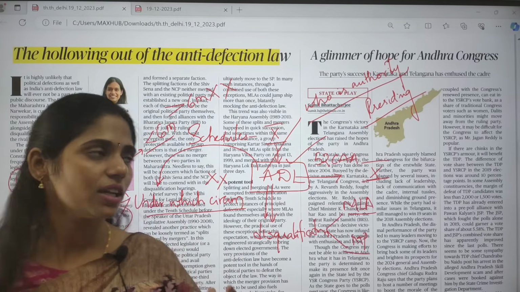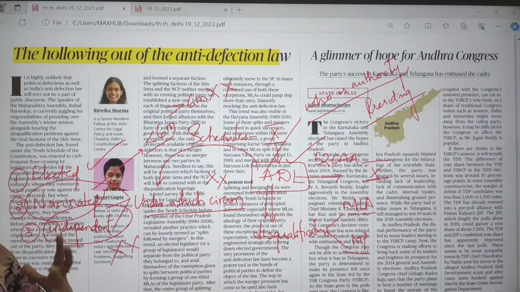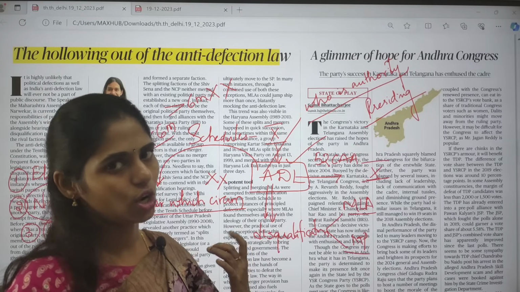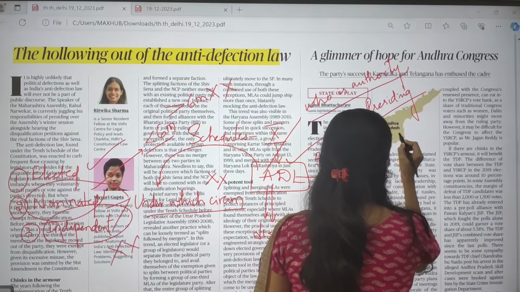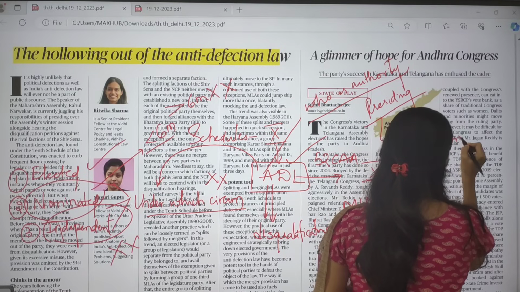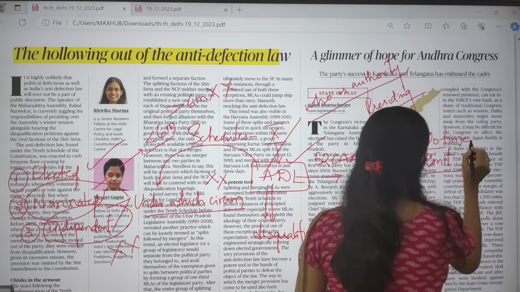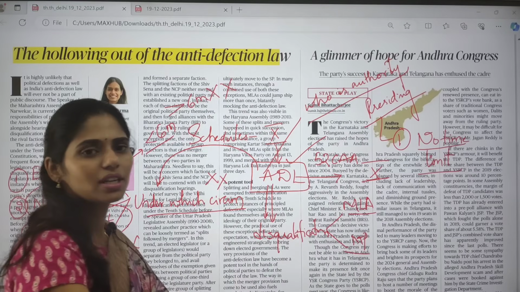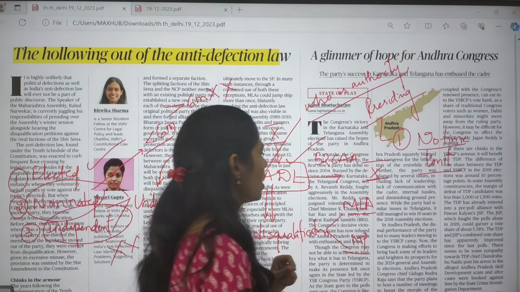They are responsible for declaring whether so-and-so comes under this anti-defection law or not. The first issue here is that there is no time limit for the Speaker or Chairman to decide.